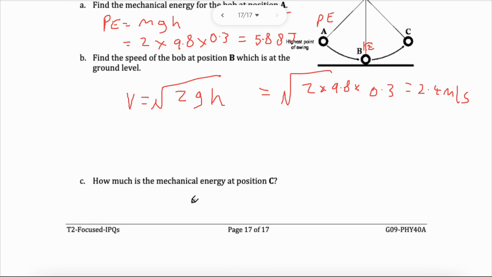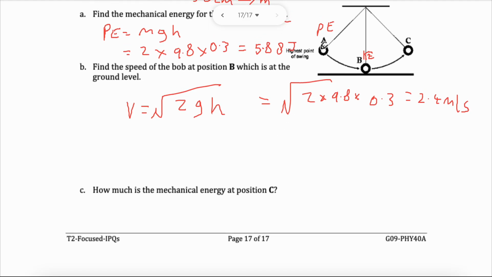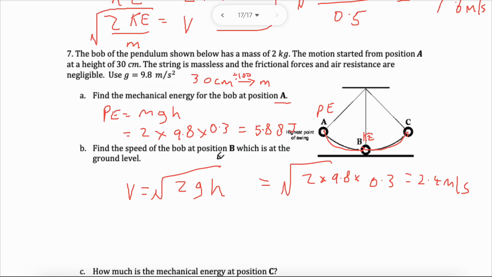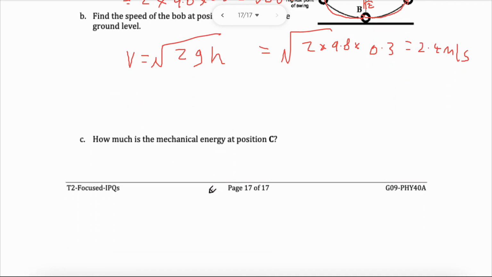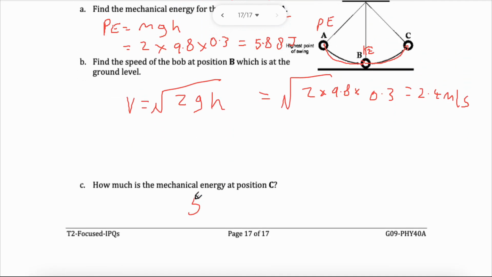Very good. What is the mechanical energy at position C? The mechanical energy at position C, well, we've just said, we've calculated it already, right? The total energy remains the same. 5.88 will be here, potential. That 5.88 becomes kinetic, and that will become potential again. I will have the same energy. I have got frictionless. There is negligible air resistance, so I don't lose any energy. Directly, it will be 5.88 joules. And that's the last question.